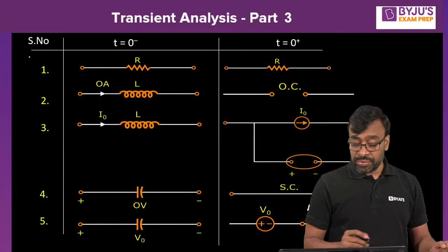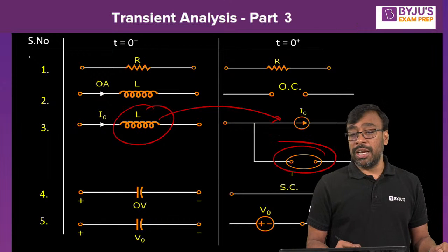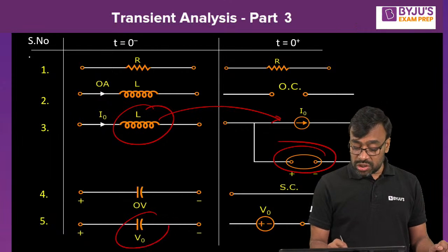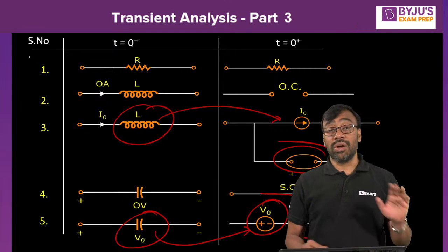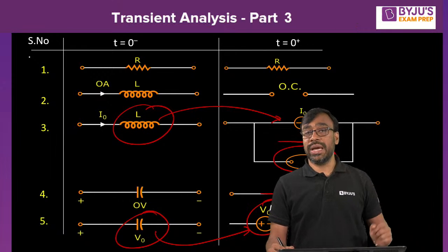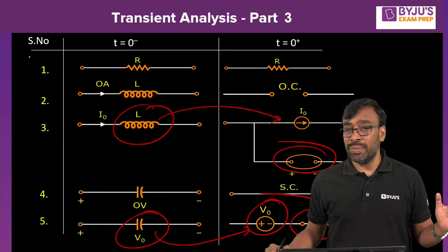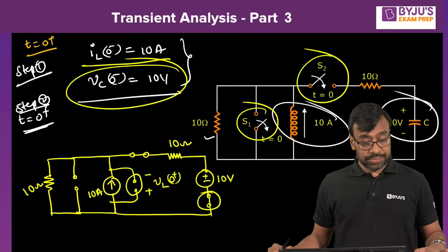Look at this. The inductor is replaced by a current source with a parallel inductor model, and the capacitor must be replaced by a voltage source with a series capacitor model. It all depends upon how much voltage was there in the capacitor at t equal to 0 minus, and how much current was there at t equal to 0 minus in the inductor. Got it, okay?